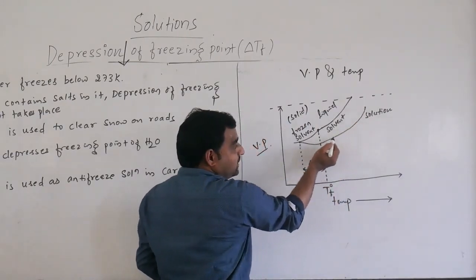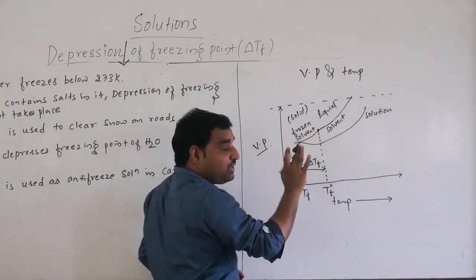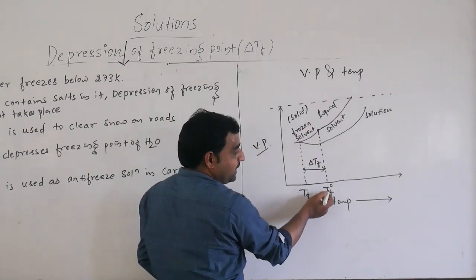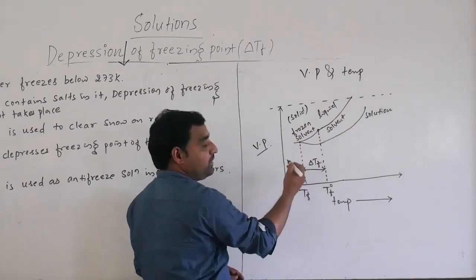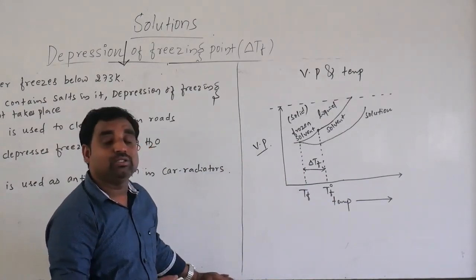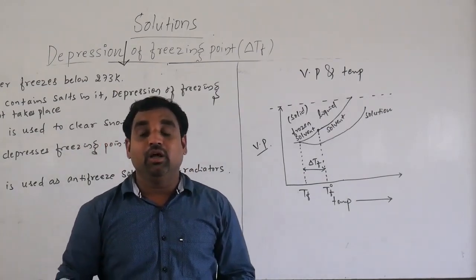At 0 degrees Celsius, the solution will not freeze, so we decrease the temperature again. That we can write as TF, and T0F minus TF will give the decrease in the freezing point of the solution.